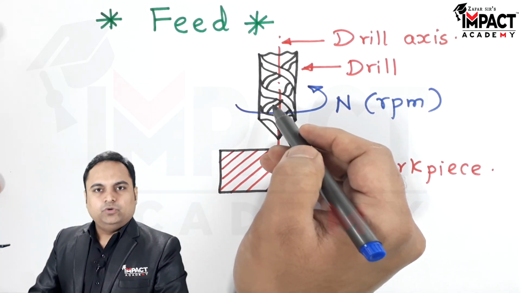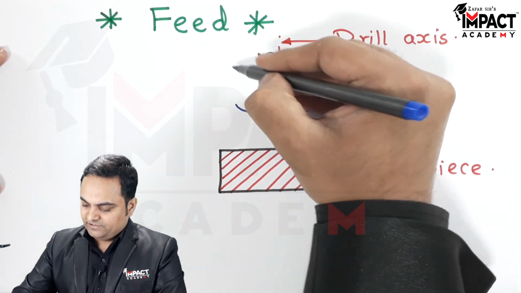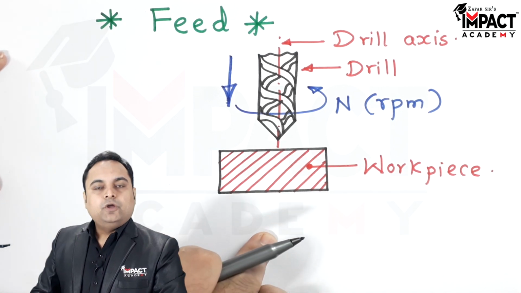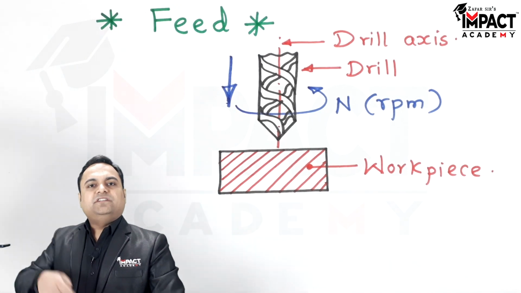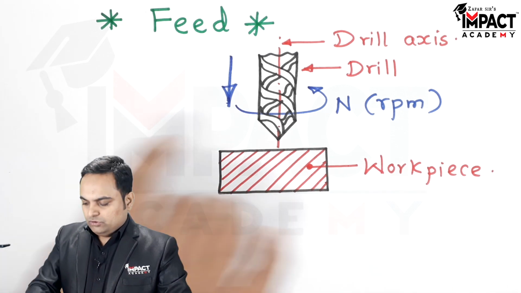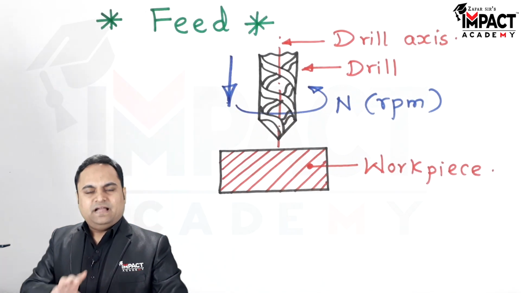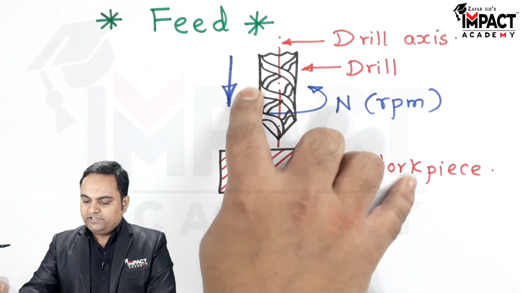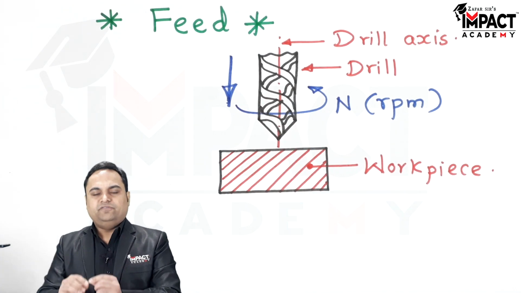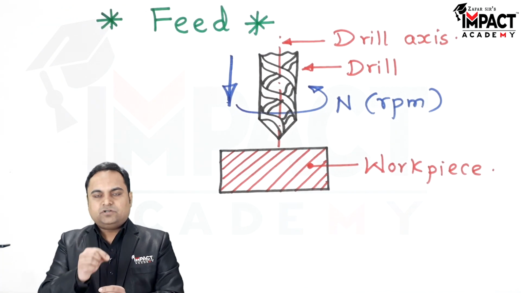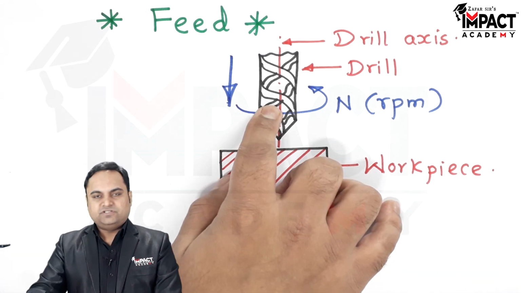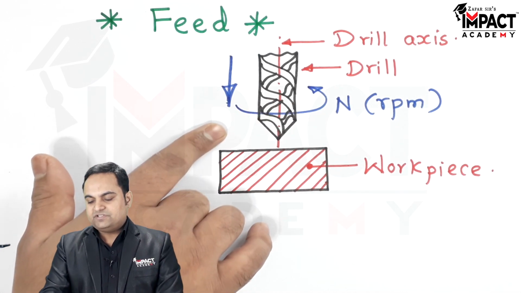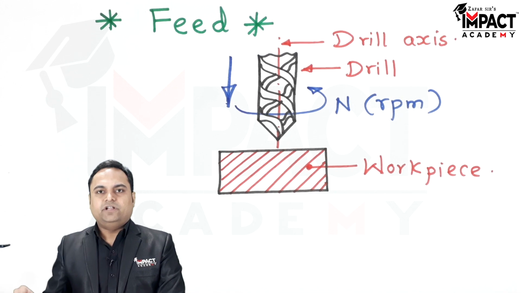Now drill is that cutting tool which is rotated, and at the same time it is fed in the downward direction towards the workpiece. So feed is basically the axial distance corresponding to the rotation of the drill. It means, I'll just explain it with a simple example, when the drill is rotating by just one revolution covering the circumference of the drill, how much is the linear distance traveled by the drill in this one revolution? That is basically called feed.